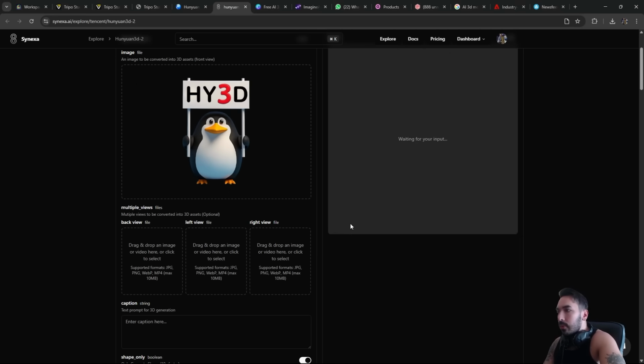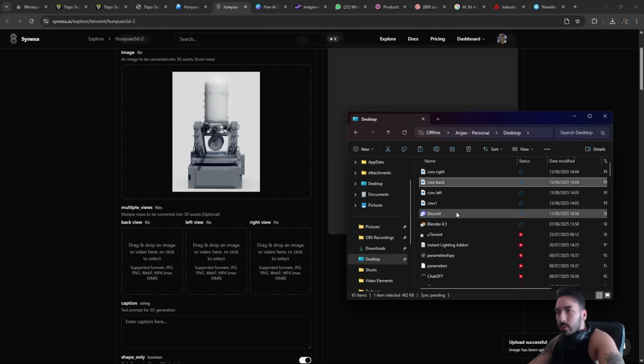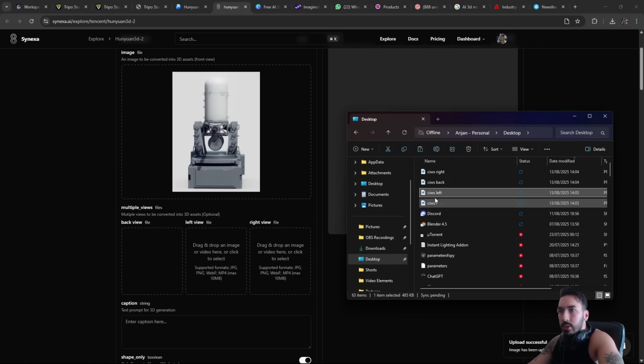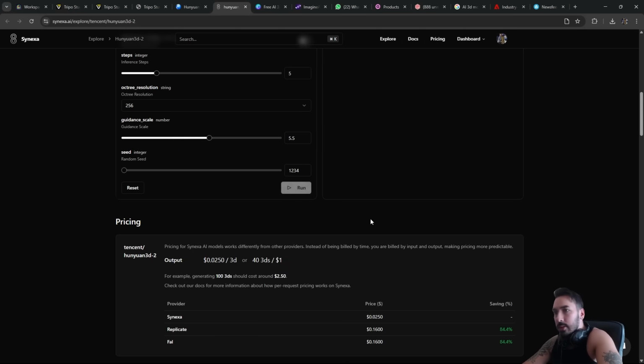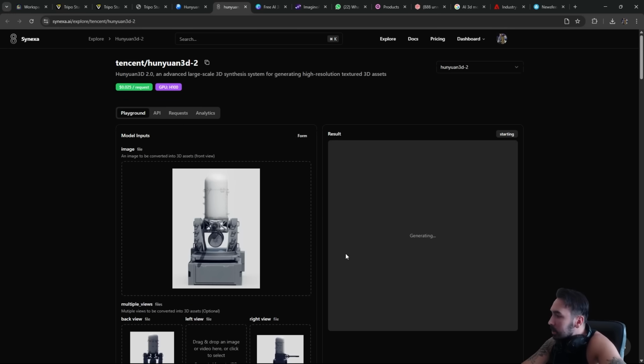So you throw in the front view image, then the back view image, then the left view image, then the right view image here. I want to uncheck shape only because it says shape only is 10 times faster, so I'm assuming no shape only makes it slower but better. And then we click on run down here, and then we have to wait a couple of minutes. Spoiler alert, it's going to be garbage again.